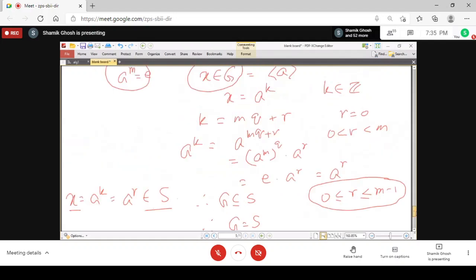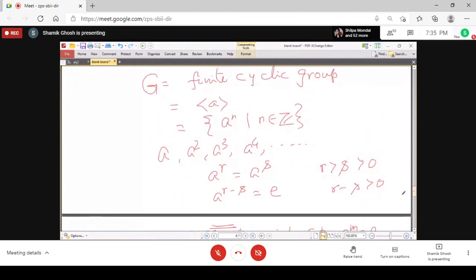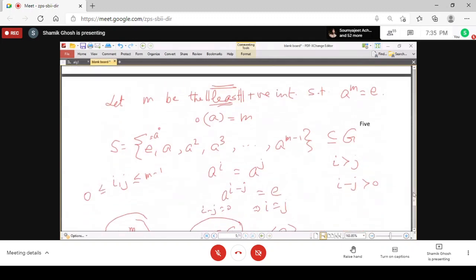So in any finite cyclic group, this happens. I am going back to the result. We started with a finite cyclic group. By definition, it is generated by A. Generated by A means all the elements are integer powers of A. Since it is finite, this sequence of powers of A cannot go on indefinitely, so two different powers of A must be equal. Then there is some positive power of A that is equal to identity. We take the least positive power of A which gives the identity, and by definition this is the order of A.